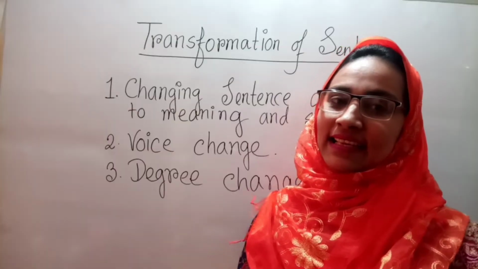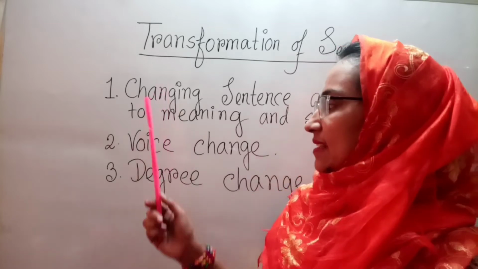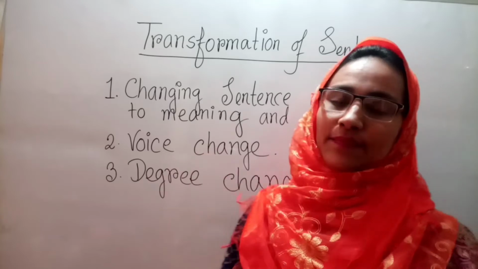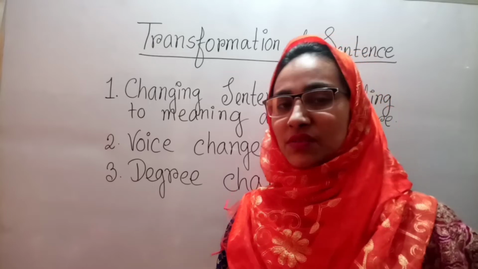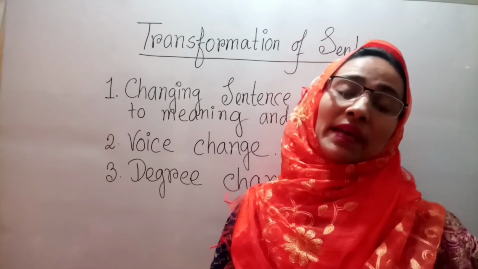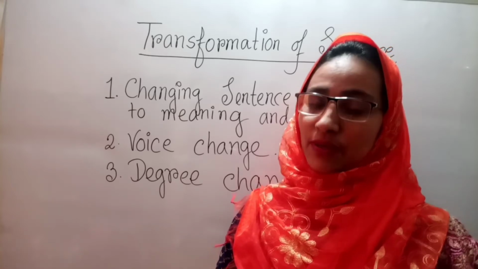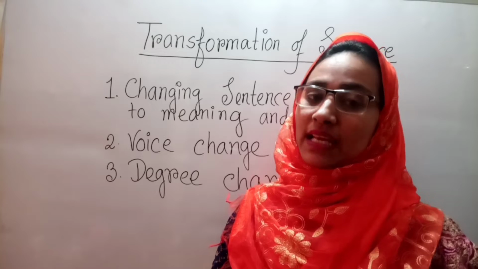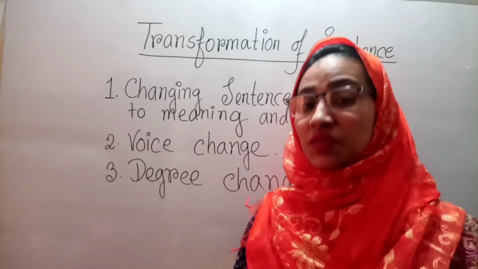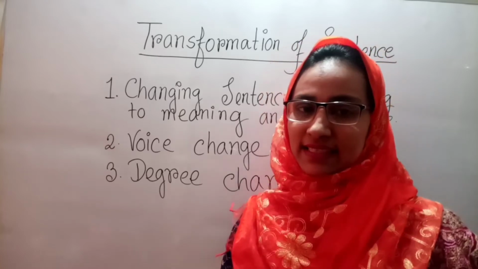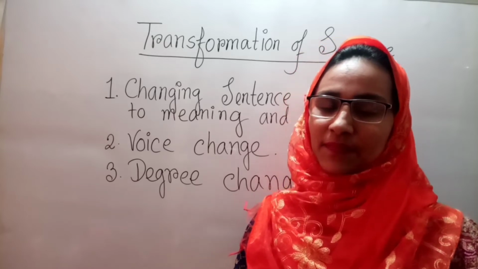Dear learners, in transformation of sentence, you will get three topics: changing sentence, voice change and degree change. You can change the sentence according to meaning and according to structure. According to meaning, there are 5 kinds of sentence: assertive sentence, interrogative sentence, imperative sentence, optative sentence and exclamatory sentence. And according to structure, there are 3 types of sentence: simple sentence, complex sentence and compound sentence.